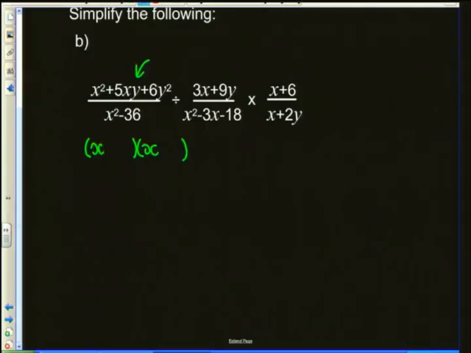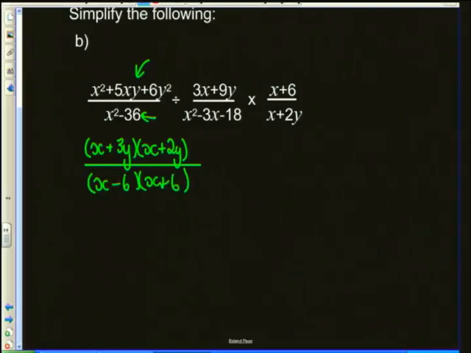My factors of 6, I'm going to have to say 3y and 2y, and both of them are going to have to be positives. Okay? That is then going to be over the denominator of, I've got this one over here, x squared minus 36, that's a difference of 2 squares. Minus 6 plus 6. Okay, let's take a quick look at this divide.